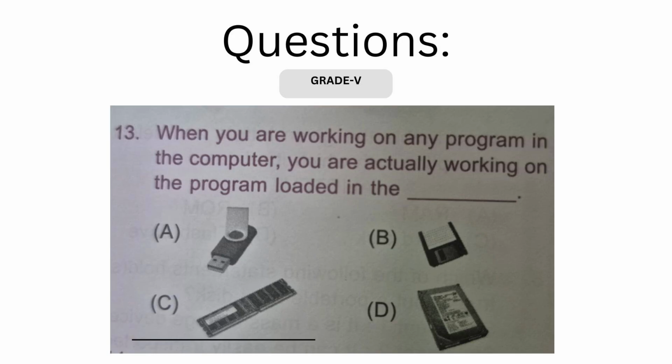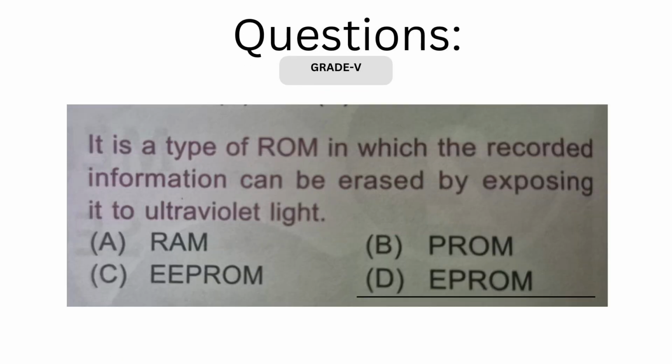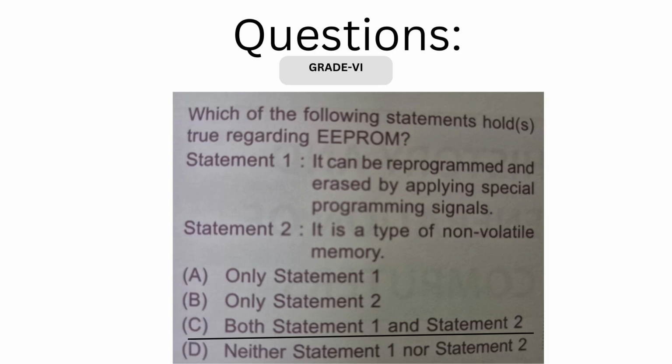However, there can be some easy questions as well, where you want to know which device is the one with which you can get all the programs running at a particular time in the computer. So that is none other than RAM, because hard disk, floppy disk, or pen drive are the secondary storage devices. Now, here, if you are not aware what the different variants of ROM are and what is their working, then this question might be confusing. So, it is EPROM only which can erase the data using UV rays.